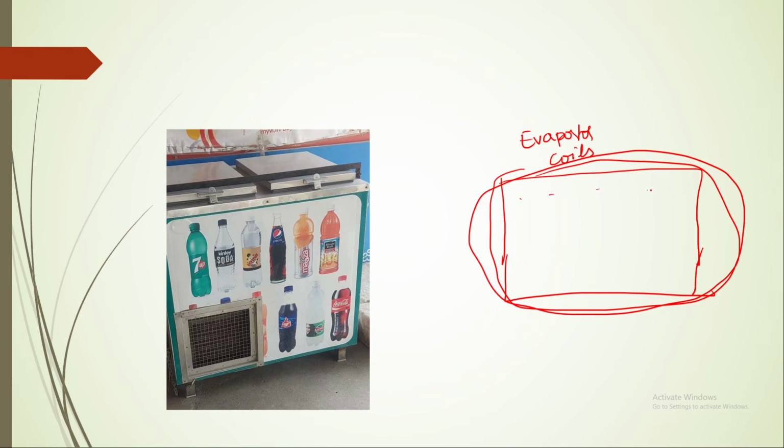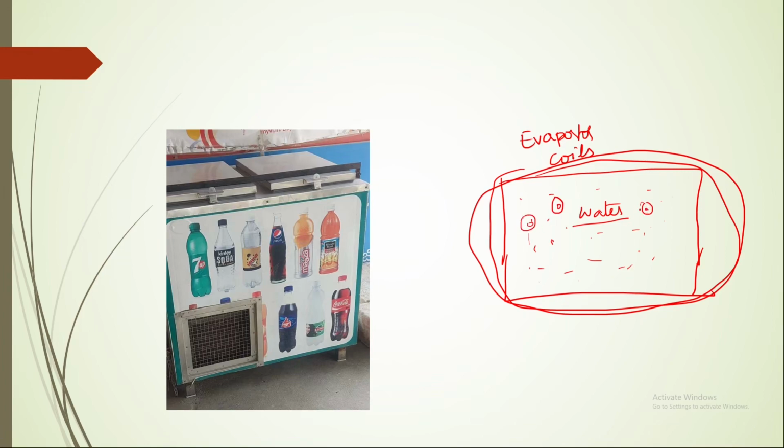Inside the box there will be water. The heat the refrigerant absorbs in the evaporator coil will be from the water inside the box, and in this water we will place cool drink bottles.